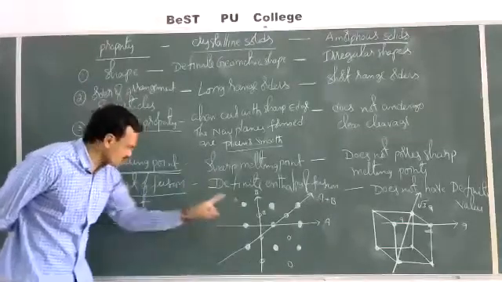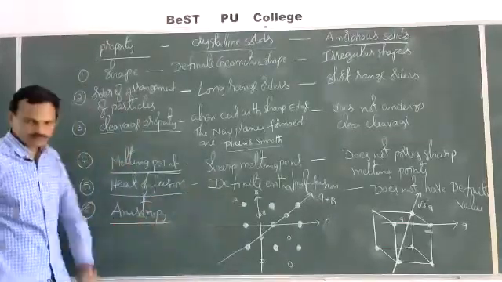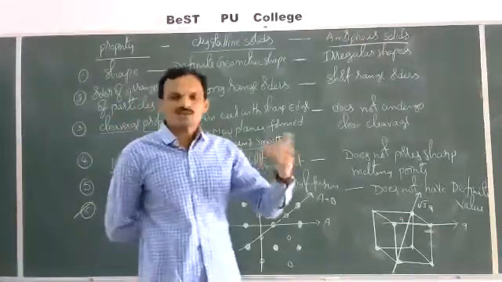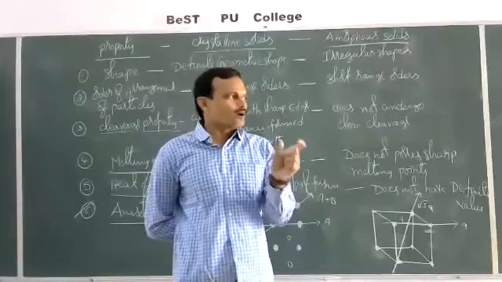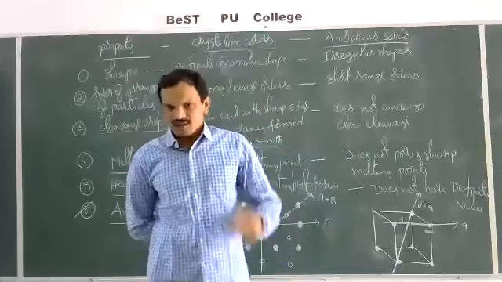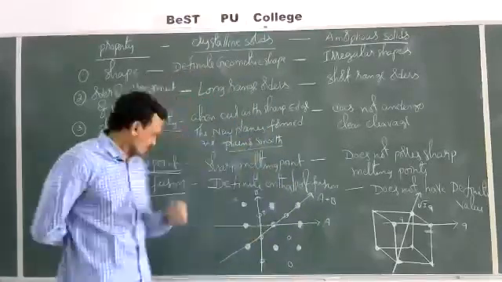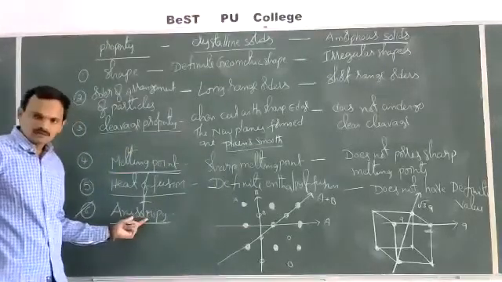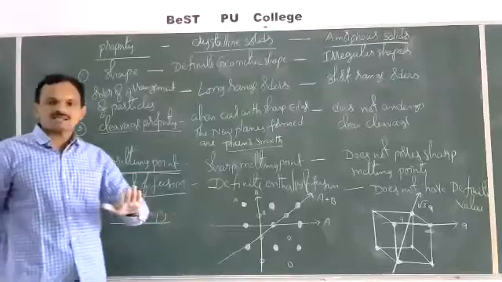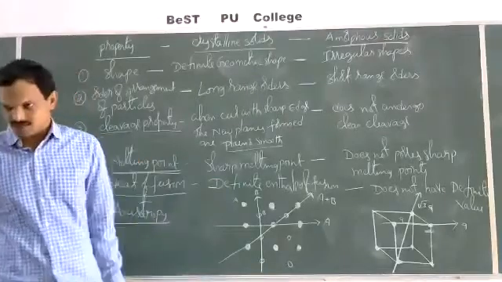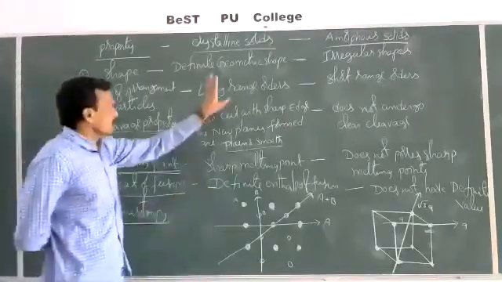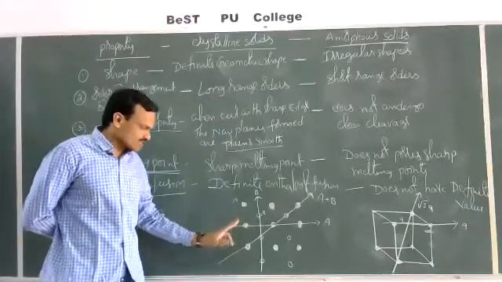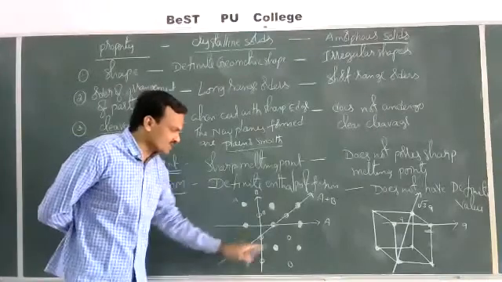This phenomenon is known as anisotropy. Isotropy means the same property in different directions. Anisotropy means not having similar properties in different directions. Overall, in case of crystalline solids, the constituent particles in different directions are different.